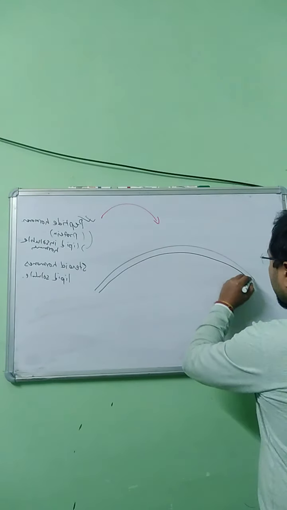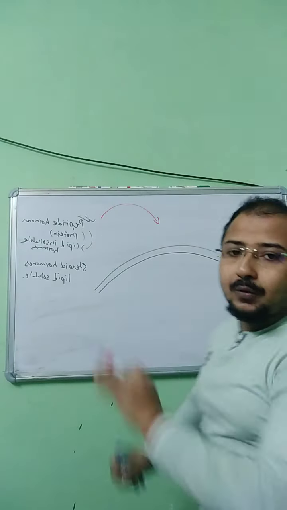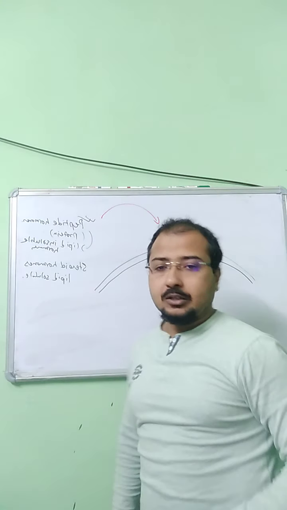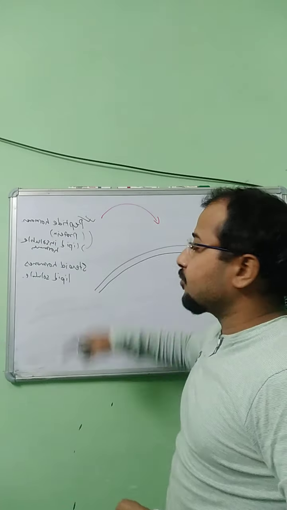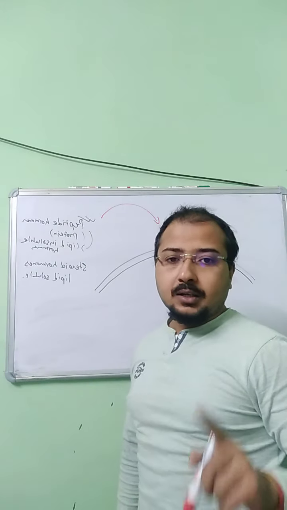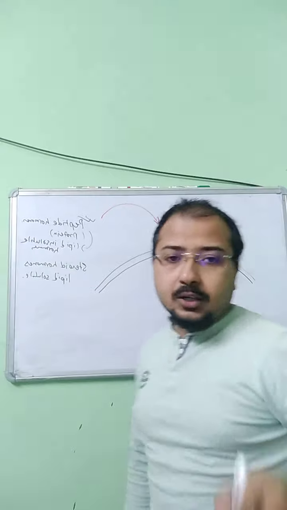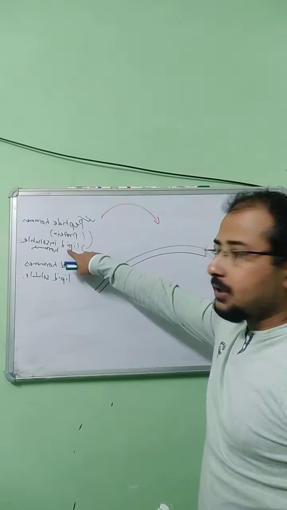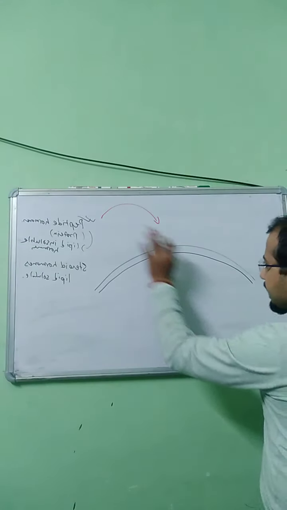So how will they enter into their target cell? The peptide hormones do not enter into the cell, because they are lipid insoluble.